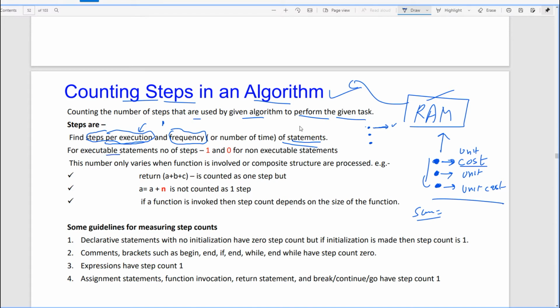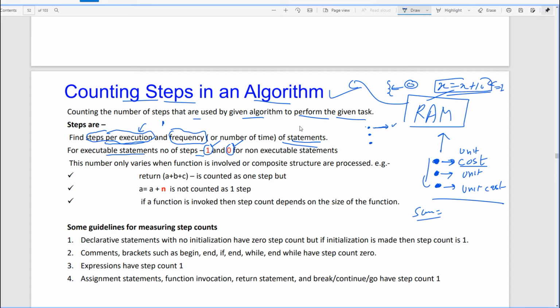Then for executable statements, the number of steps is 1, and for non-executable statements the number of steps is 0. So if a statement is executable, we put 1 in front of it. If it is non-executable, then it is 0. What is non-executable? Something like curly braces; we do not need to execute them, so for this we have 0 steps. What is executable? For example, in the algorithm we have written x equals x plus 10. This is executable. Are you following this? For this statement we write 1.